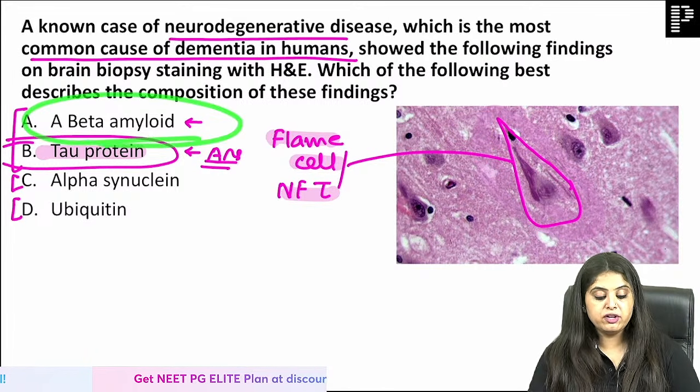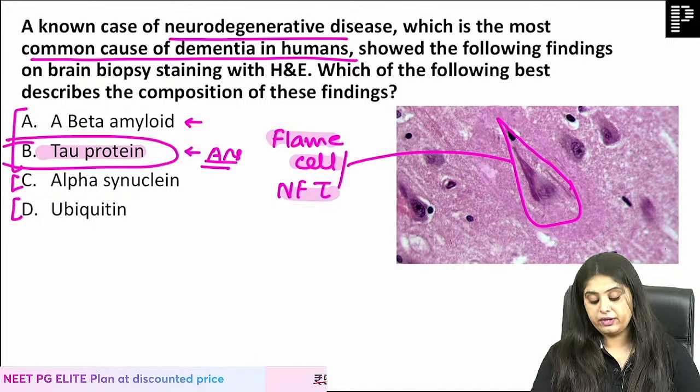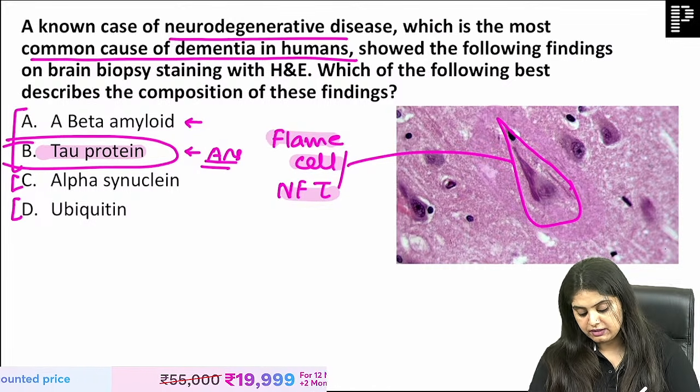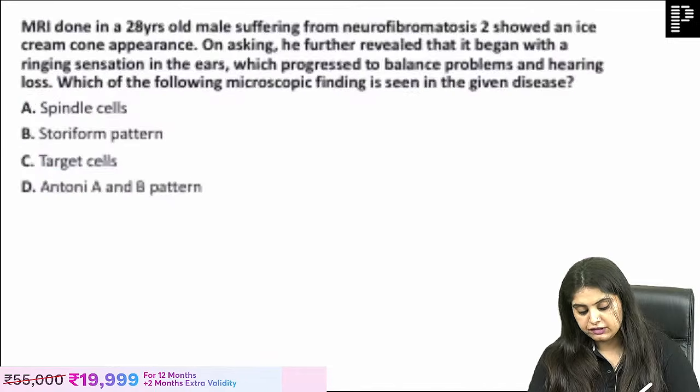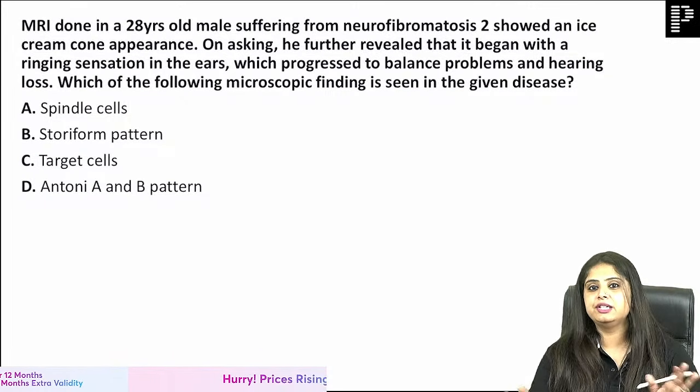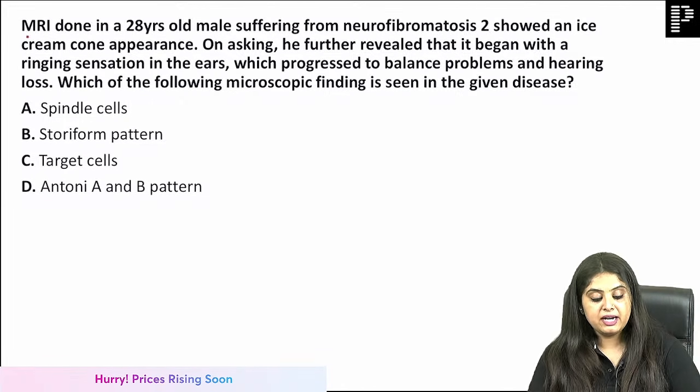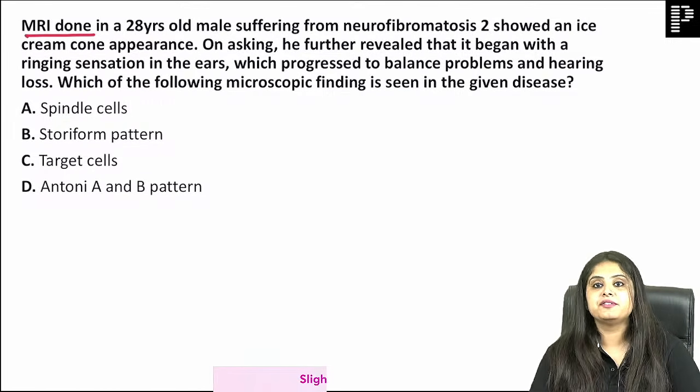And if amyloid would have been asked, it is the A beta amyloid. Now moving on to the next question that we have over here, one that is obviously going to come in some exam or the other of this year, pakka. MRI done, because not just gut feeling, it comes every time.